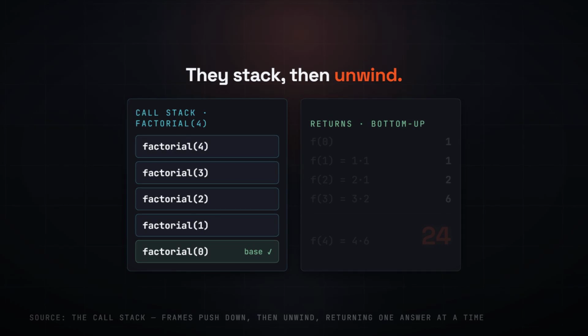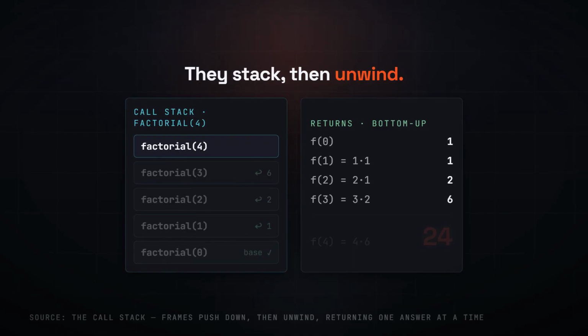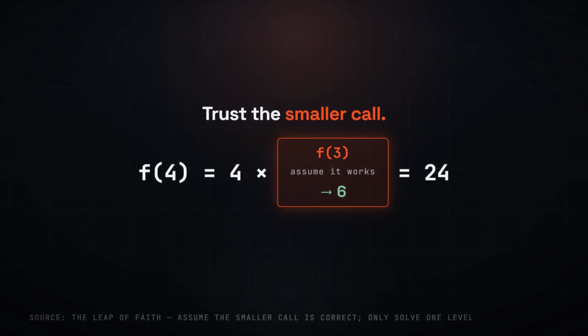They stack up, and then unwind, handing back one answer at a time, until you get 4 times 3 times 2 times 1, 24. The real trick is to stop tracing every step. Trust that the smaller call just works, and only handle this single level. That leap is what makes recursion click.